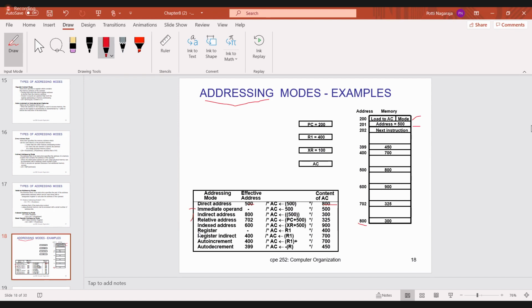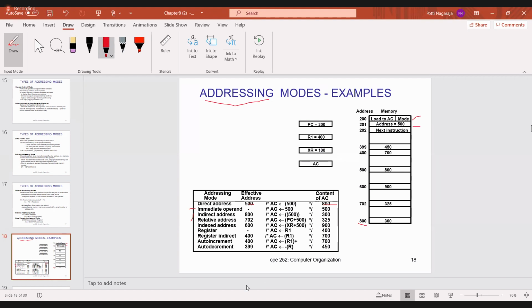The PC value is actually 200, so the first instruction is present at 200 and 201. Now PC points to the next instruction, that is 202. So PC contains 202 plus 500, so it is 702. 702, what is the content? 325. That you have to transfer to AC.